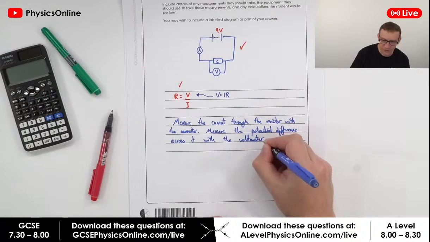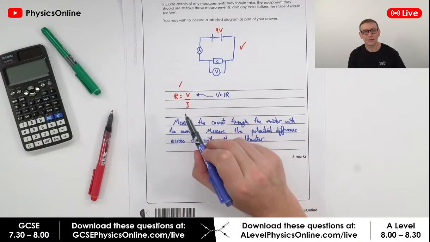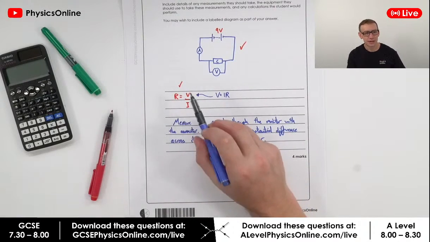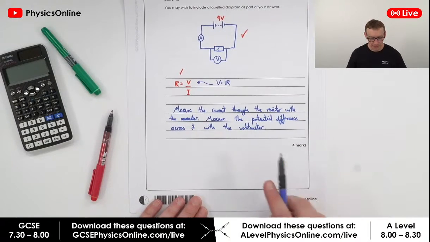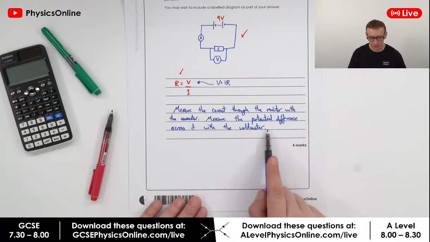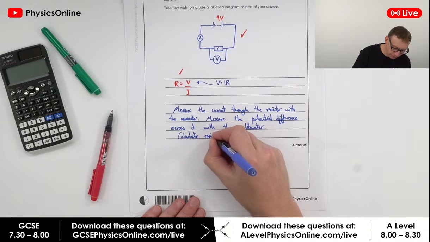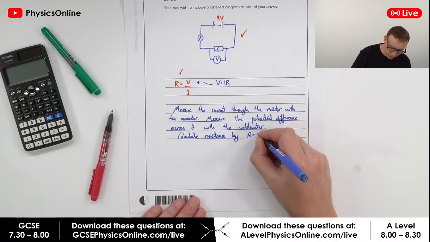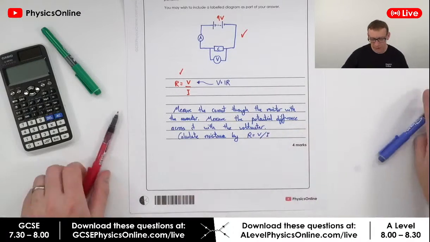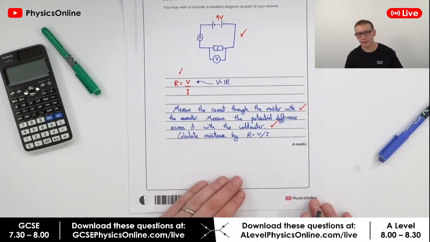All of you know this if you're watching this. But I is just the current, it's the intensity of current, and V is the potential difference. So measure the potential difference across it with the voltmeter, then calculate resistance by R is equal to V over I. Basically you're getting lots of easy marks for stating the obvious things.